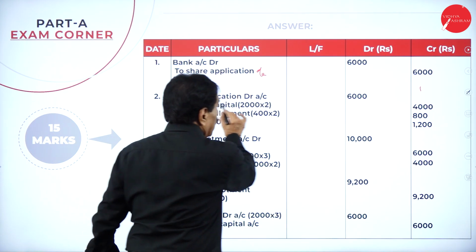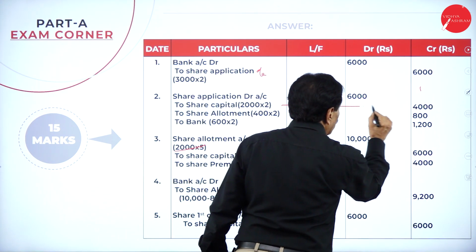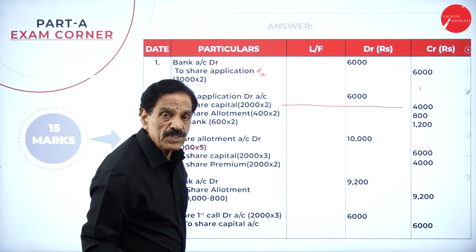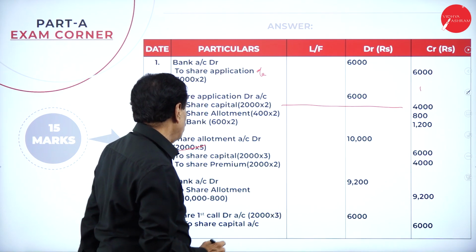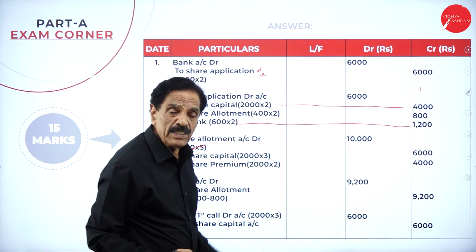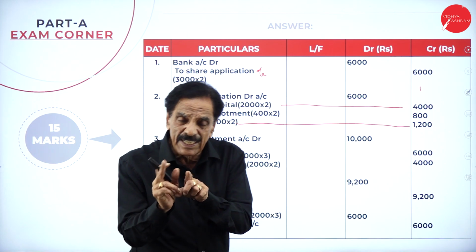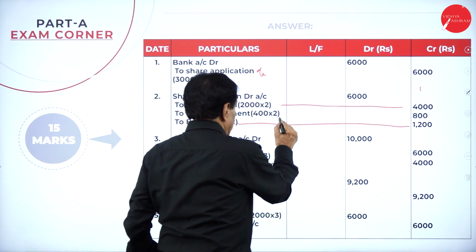Next entry, share application account debit 6,000. Actually, you require only 4,000. How much excess is there? 2,000. Out of that, 600 applications have been rejected and the money has been refunded to the bank account. Still, how much excess do we have? 800, adjusted to allotment.